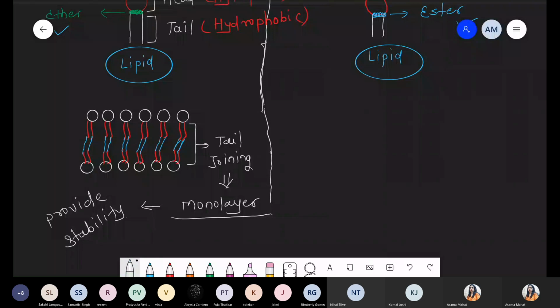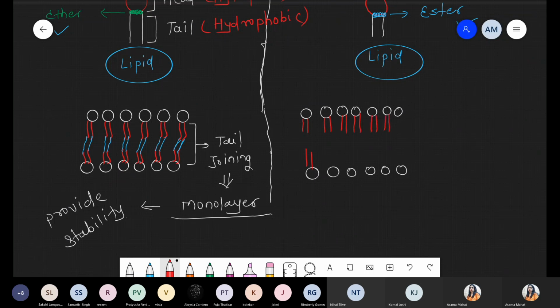Exactly the reverse condition with respect to eubacteria. In the case of eubacteria, a similar head is present, which is hydrophilic, and then the tail region. But the tails are not showing joining.